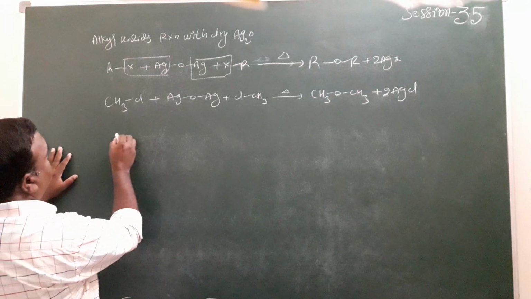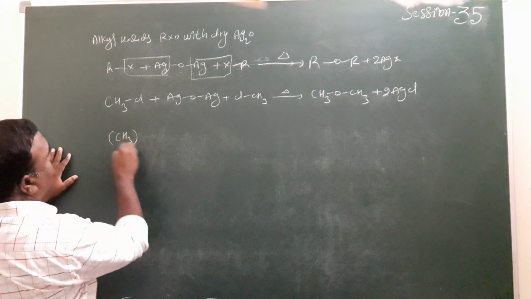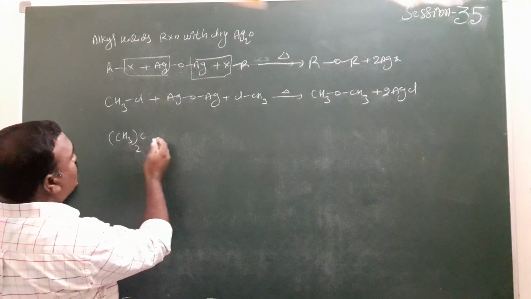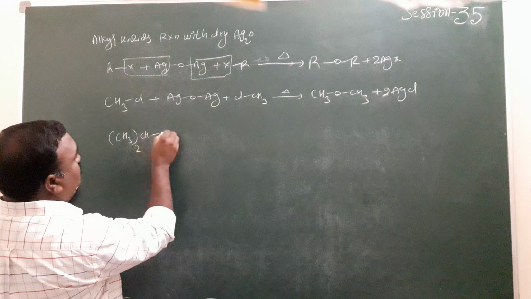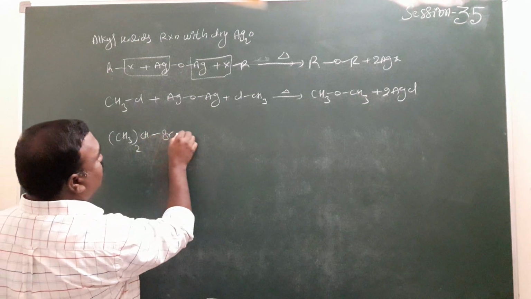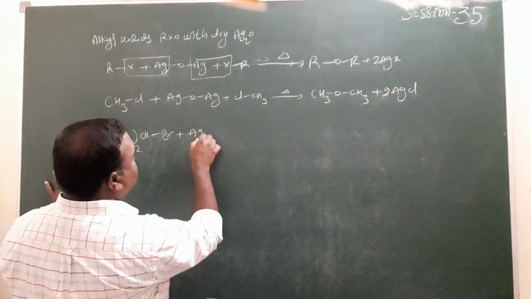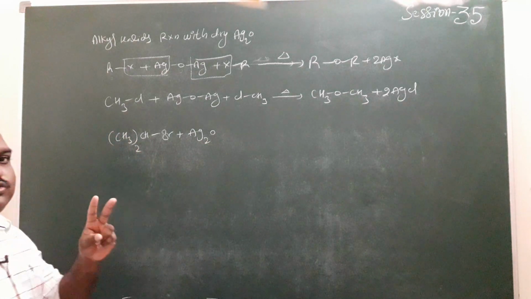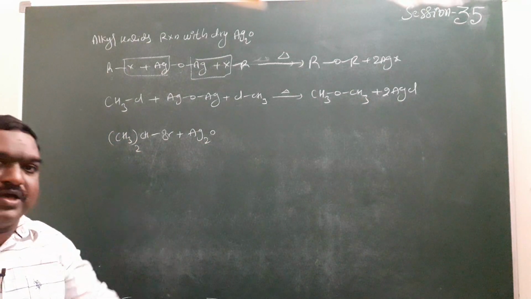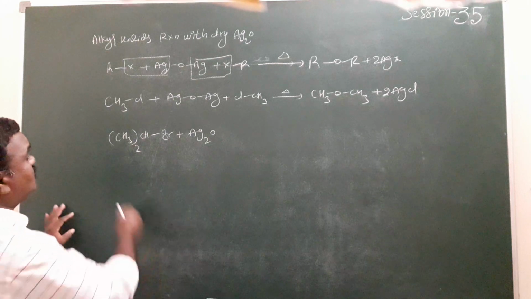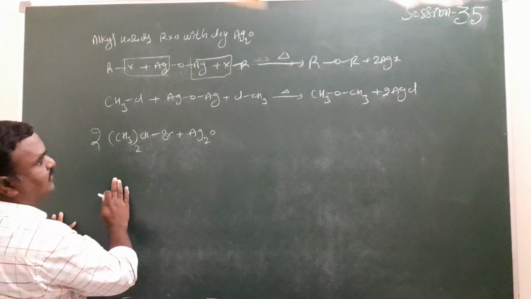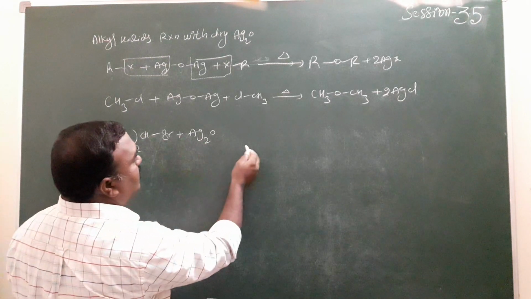For example, here 2-chloropropane or 2-bromopropane reacts with silver oxide. How many moles are required here? 2 moles of alkyl halide are always required. A new bond is formed between the oxygen and the carbons.